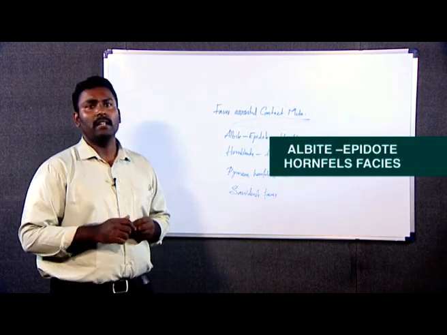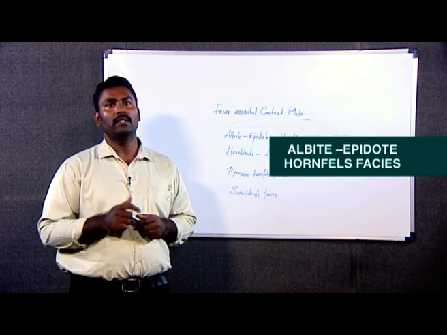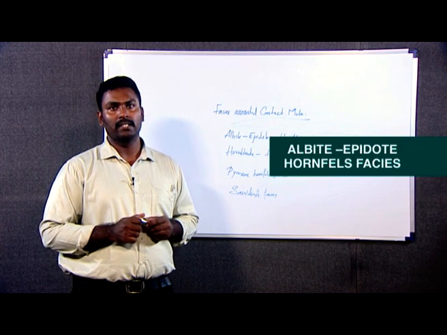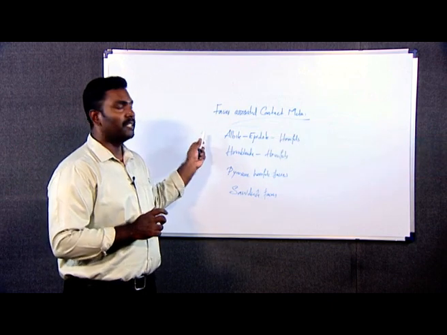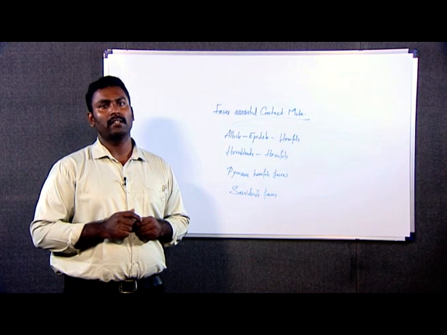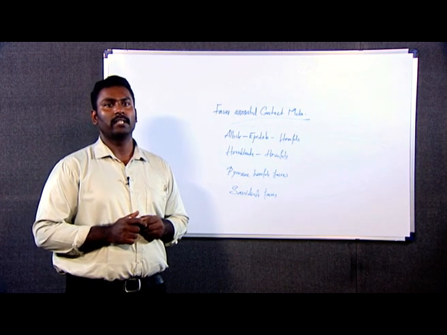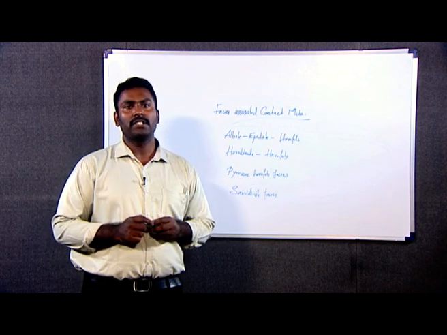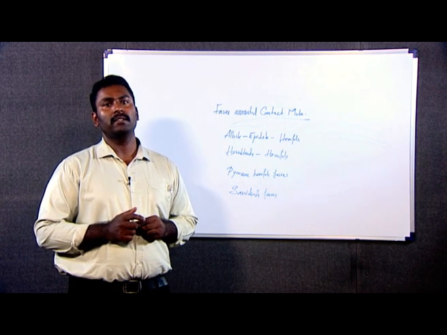Here the albite epidote hornfels facies typically represents the low temperature and low pressure condition of metamorphism. The typical mineral assemblages shown when a rock undergoes albite epidote hornfels facies are: in a pelitic rock, minerals like quartz, albite, muscovite and biotite; if it is in a basic rock, the group of albite, epidote, chlorite and quartz; and if it is in a calcareous rock, the minerals include calcite, quartz and talc.